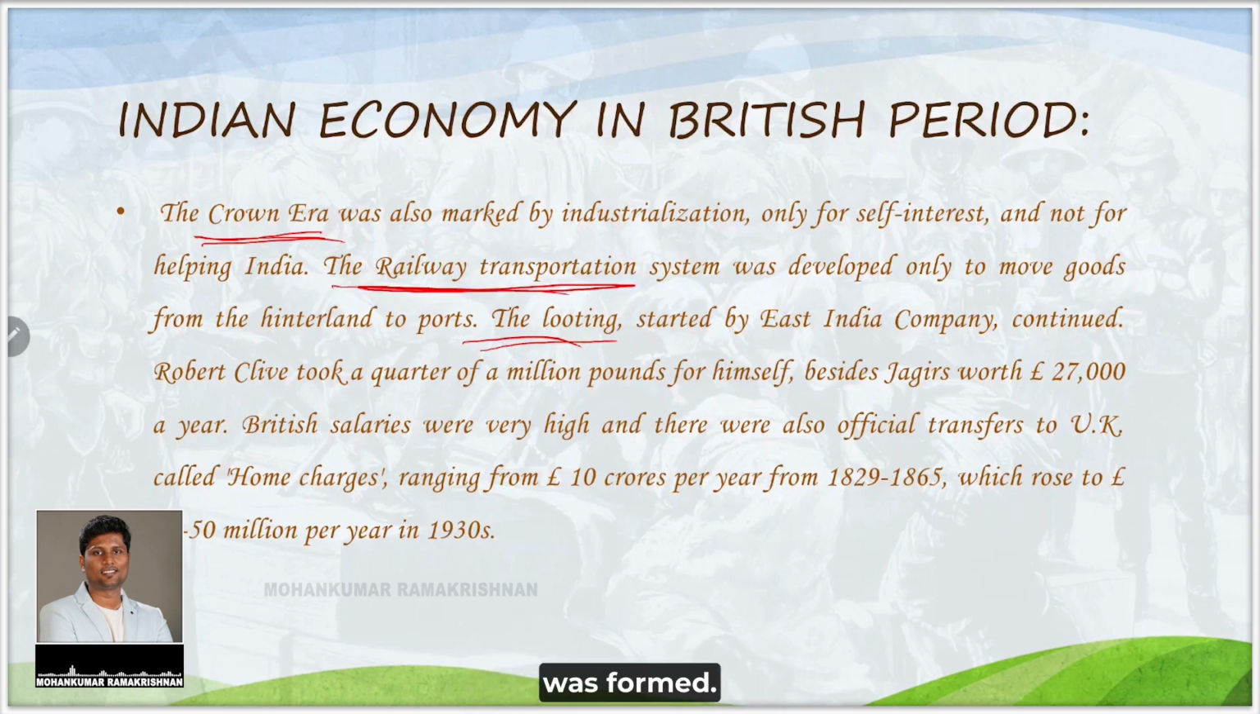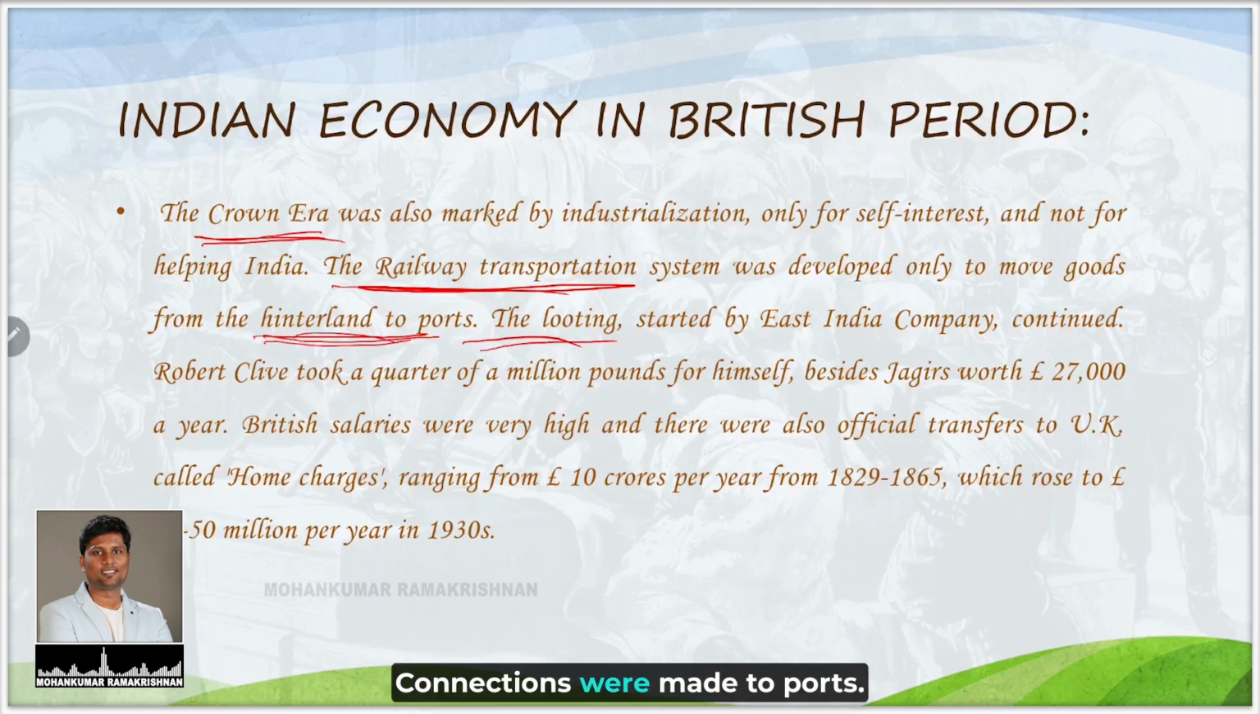Railway transportation was formed, but why was it formed? From the hinterland, the areas where you get actual minerals, you get actual wealth, connections were made to ports. Why did they make the connection to port cities? Because if a connection is made to the port city, they can take away the wealth via ship to England.